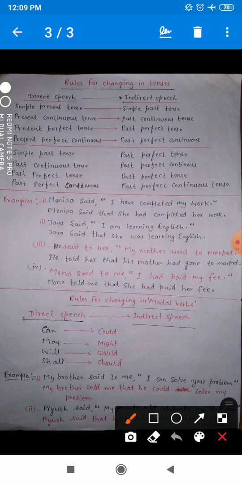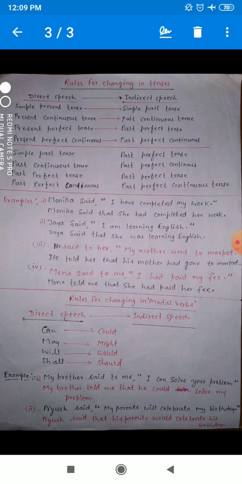Now see, my brother told me that I will change according to the subject, and the subject is my brother, so my brother will change into he. Now see, can will change into could, solve my problem. Okay, one more example, Piyush said, my parents will celebrate my birthday. So in that sentence Piyush said.